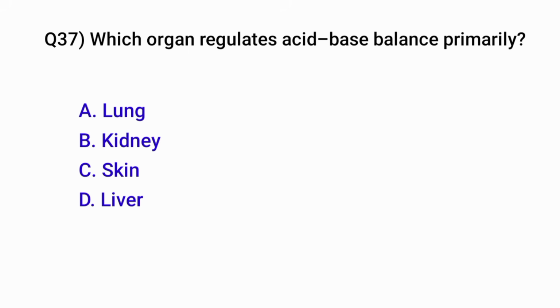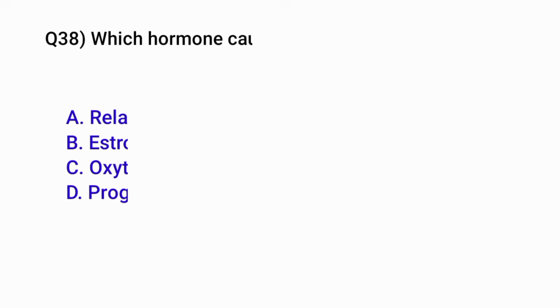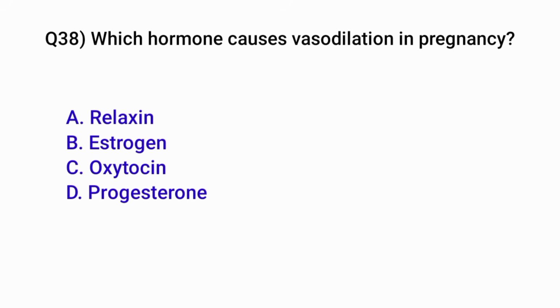Question number 37. Which organ regulates acid-base balance primarily? Correct option is B. Kidney. Question number 38. Which hormone causes vasodilation in pregnancy? Correct option is A. Relaxin.